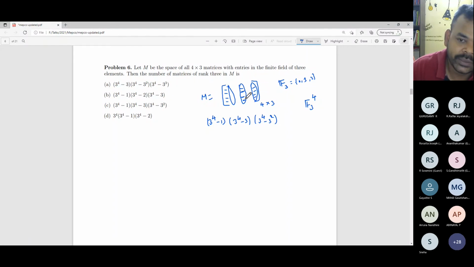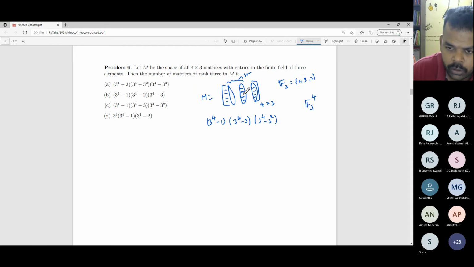Okay, the span of these 2 vectors, if I take it, will be a subspace of this 3-dimensional space. How many elements will it have? If I take the first 2 columns, I will have a linearly independent column vector over here only when this column vector does not belong to the span of these 2 column vectors. If it is not happening, that means it is belonging to the span of these 2 vectors. Okay, this subspace has dimension 3 square. The subspace of F3 power 4, this has dimension 3.